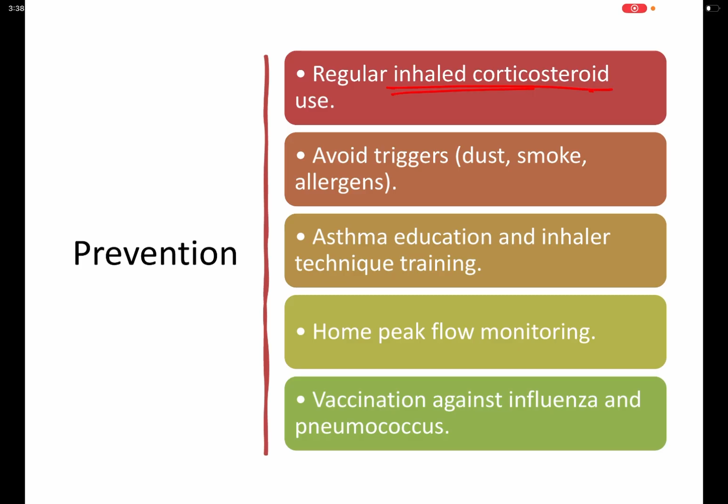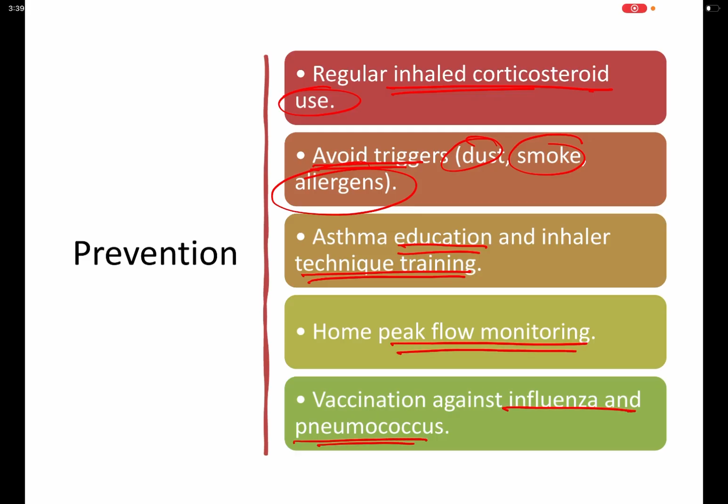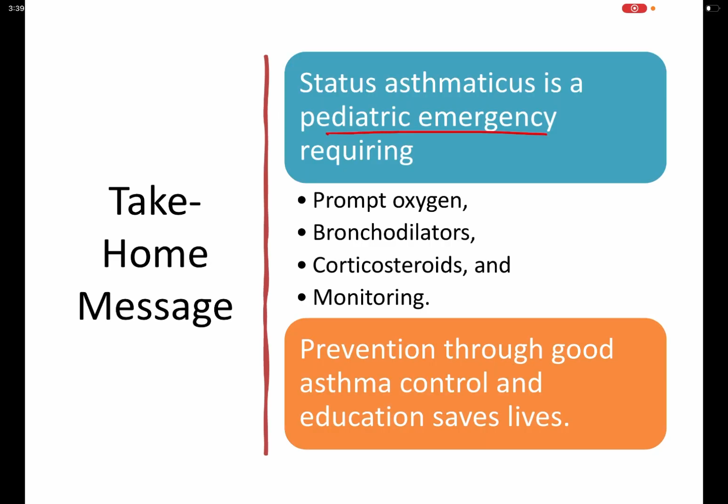Regular inhaled corticosteroid use in case of asthma patients, avoiding triggers like dust, smoke, and allergens, education regarding inhaler technique, home peak flow monitoring, and vaccination against influenza and pneumonia can act as good preventive strategies. So, status asthmaticus is a pediatric emergency requiring prompt oxygen, bronchodilators, corticosteroids, monitoring, and prevention through good asthma control and education.